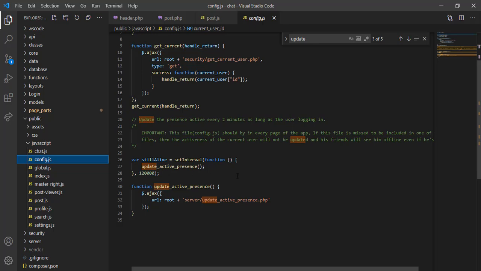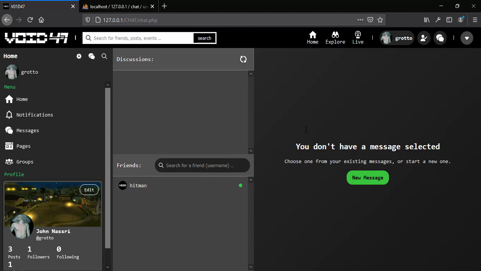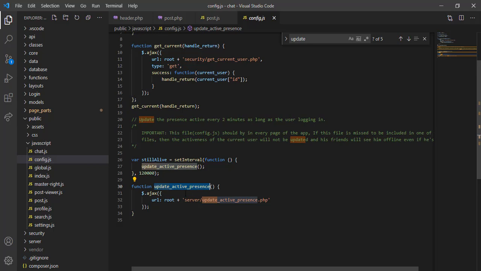Config, in the config. Now as you can see, we have a function here which is update Activepresence. Now as long as the user is inside the application, we call this function, as you can see, every this amount of time. This function basically tells the server that the current user is connected, right? We do that every, I think, 2 or 3 minutes or something like that.